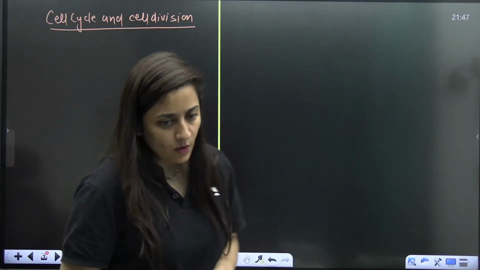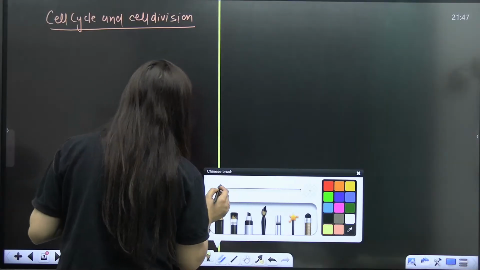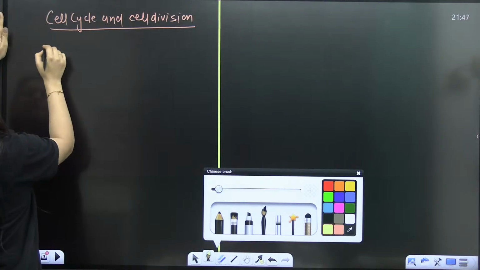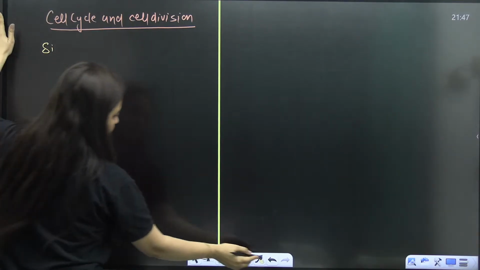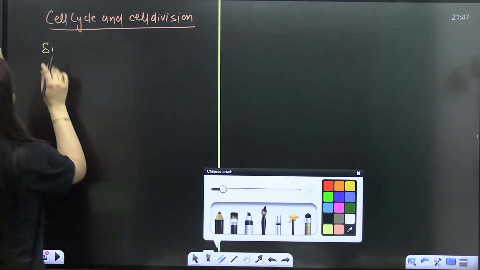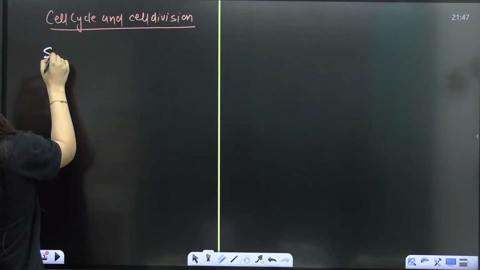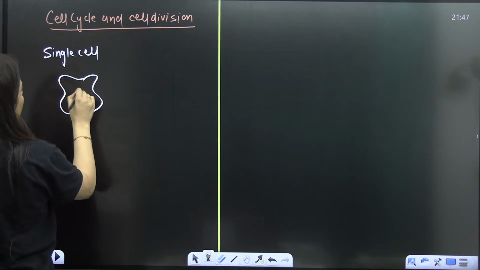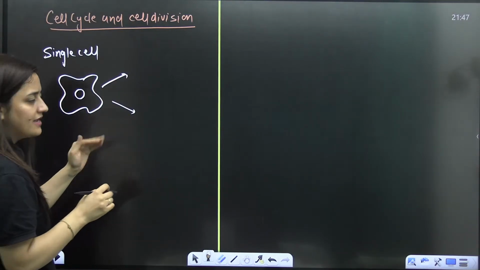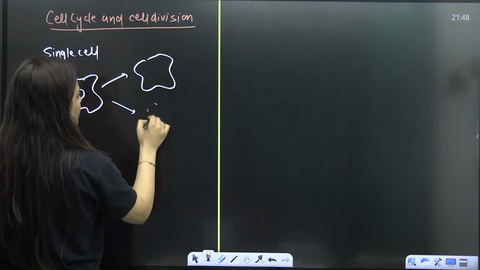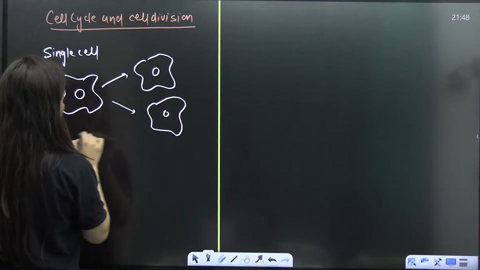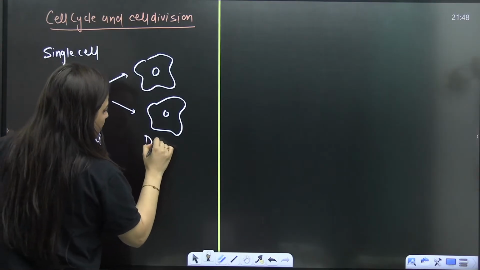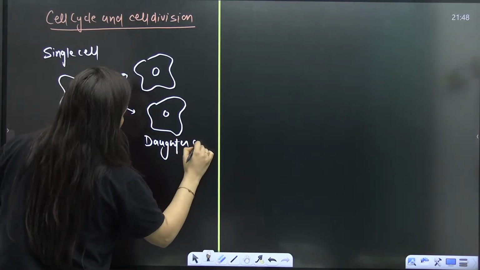Okay, so cell cycle and cell division, this is our chapter name. If I have to start with the cell cycle and cell division, I'll start with a very simple example. Let's take the example of a single cell. If I take a single cell, let's take amoeba. Throughout its life cycle, this amoeba will grow and it will divide into two. So this one will be the parent cell and here we will have the daughter cells.